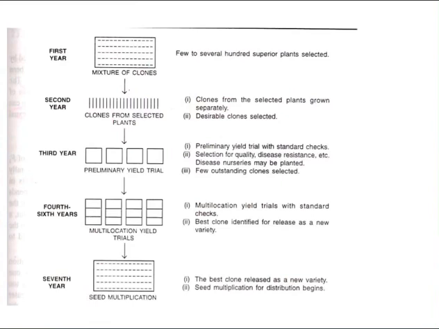And from the 4th to 6th years, replicated yield trials are conducted at several locations along with a suitable check, along with a suitable popular local variety. And the yielding ability, quality, disease resistance and other desirable characteristics or traits of the clones are rigidly evaluated. The best clone that is superior to the check in one or more characteristics is identified for release as a new variety. In the 7th year, the superior clone is multiplied and it is released as a new variety.